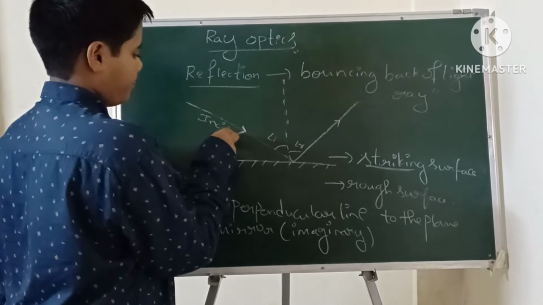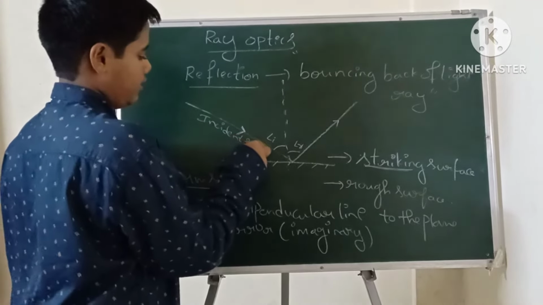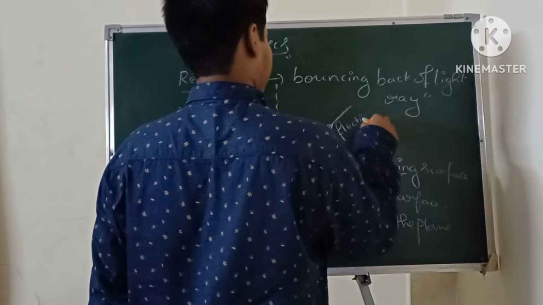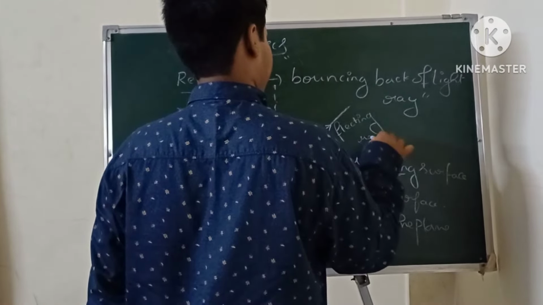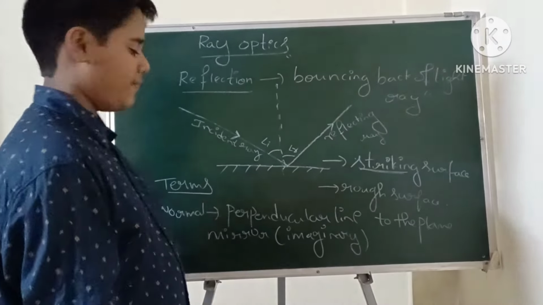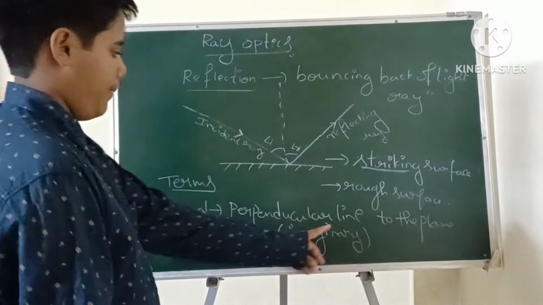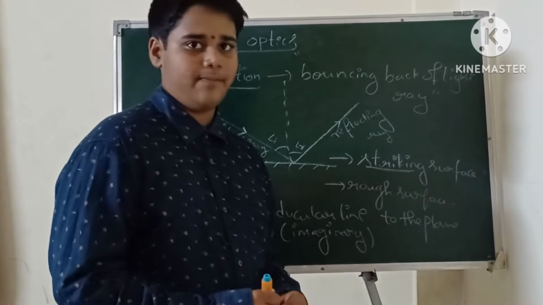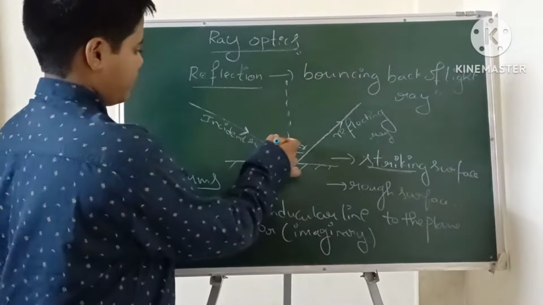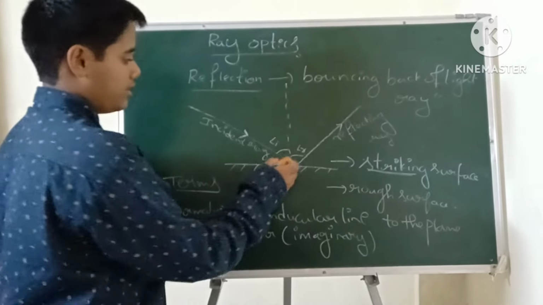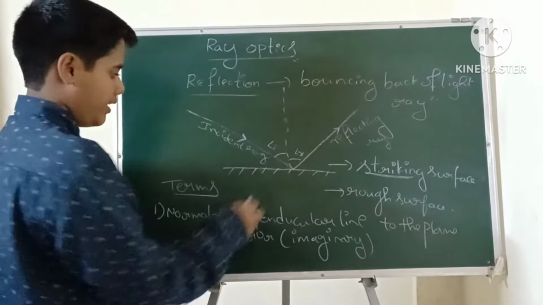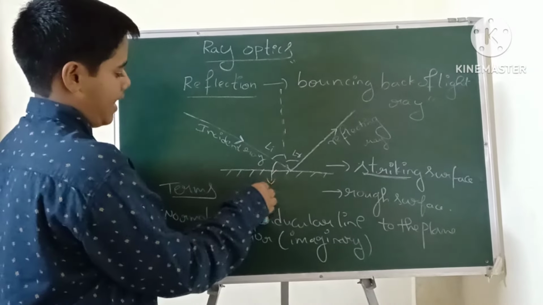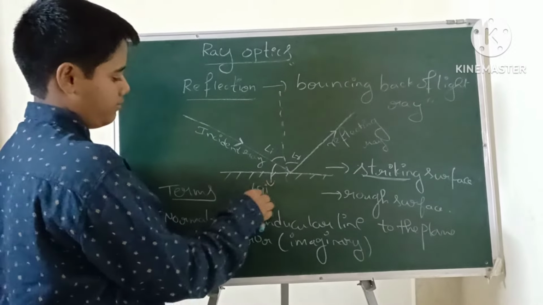This is the incident ray and this is the reflecting ray. Normal is a perpendicular line to the mirror and it is imaginary. This is the angle of incidence, this is the angle of reflection, and the angle to the plane is the glancing angle of incidence.